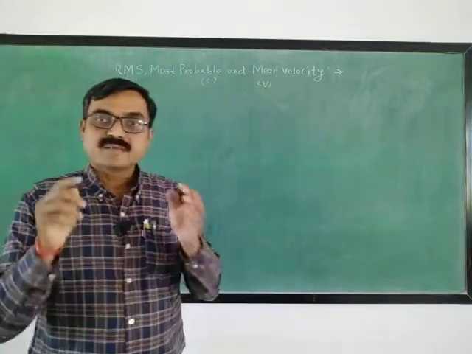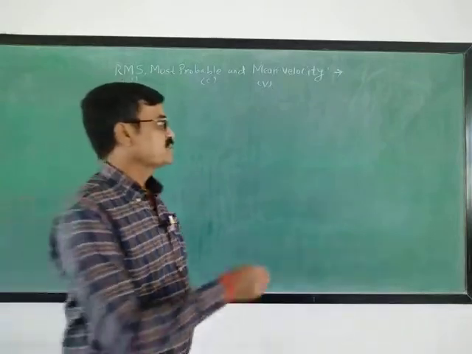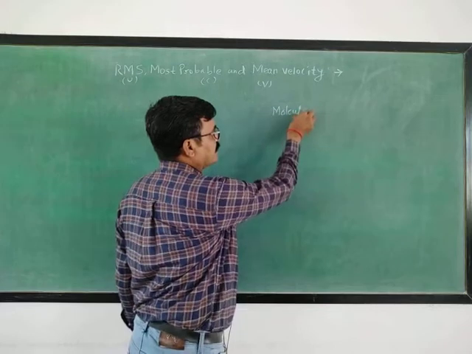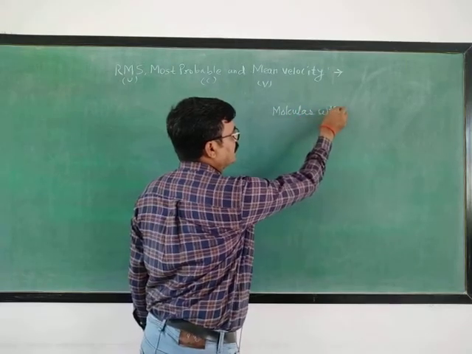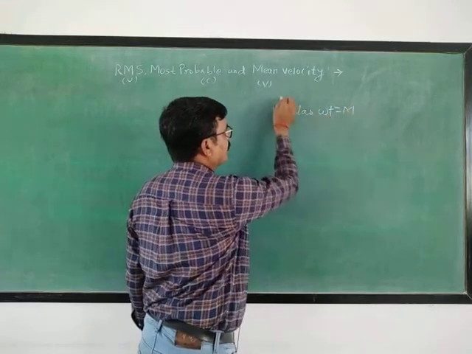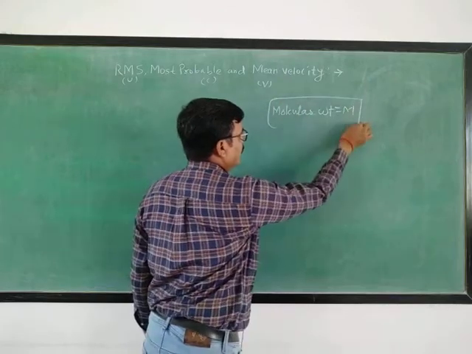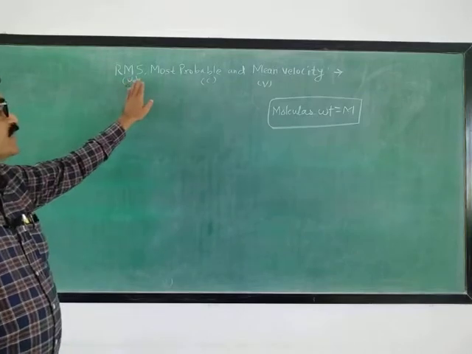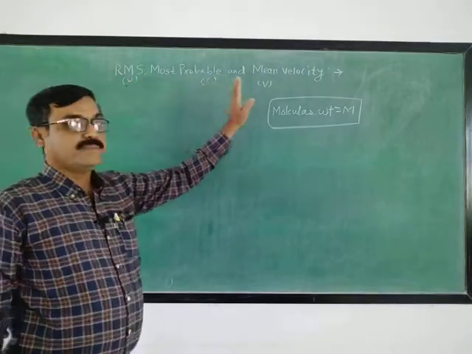Let me assume this gas has a molecular weight capital M. There is a role of this molecular weight in the expressions of RMS, most probable and mean velocity.